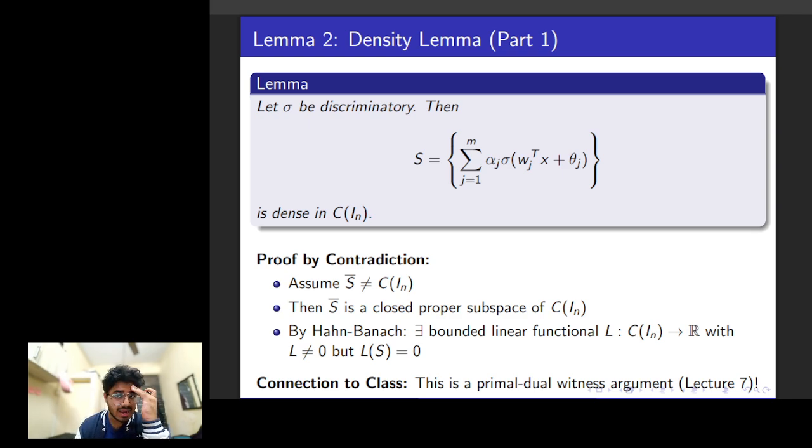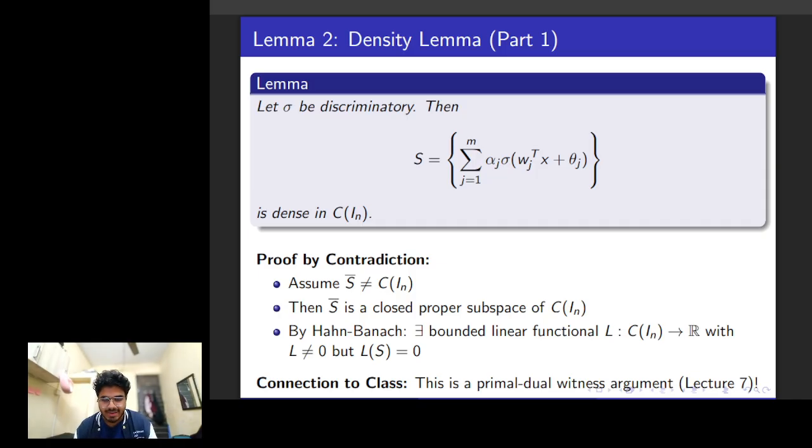It's a hard argument to see from functional analysis, but it's very intuitive if we think about it. Let's assume that our network space that we've defined, S, is not dense. That means there should be some continuous function that we can't get arbitrarily close to. So if S is not dense, its closure is a proper closed subspace of the total space C. That is clear, right? Because at best when it's dense it can be C, because C is the big space. And I'm saying that no, that's not true, by contradiction. Therefore S has to be a proper subspace of C.